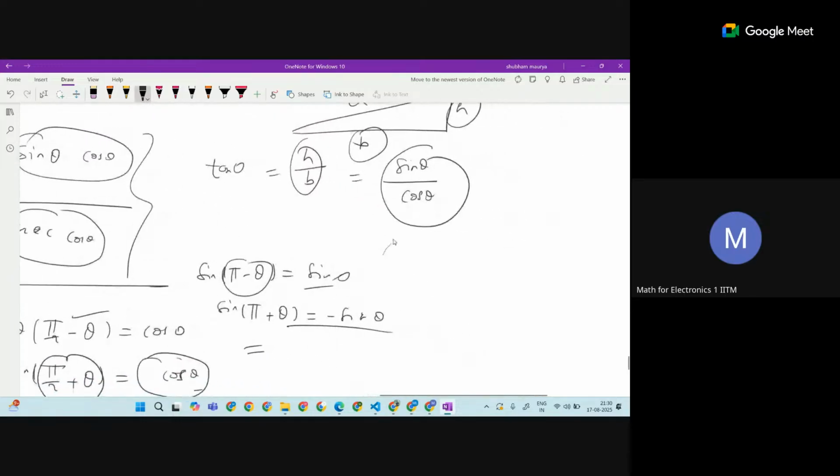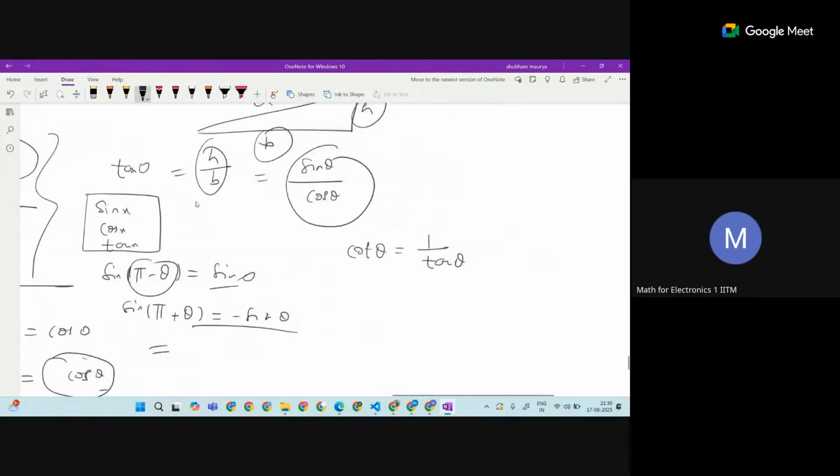And there are cosec theta, sec theta and cot theta. Cot theta is nothing but 1 upon tan theta. So the other things you can remember from these. These are the three important trigonometric functions: sin x, cos x, and tan x. Okay. These are the three important things. The others: cot is nothing but 1 upon tan.